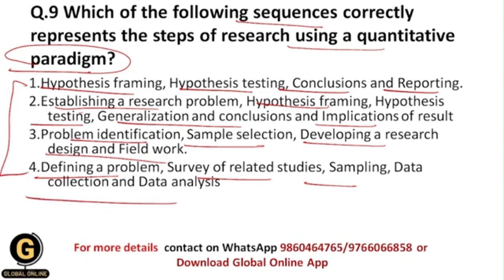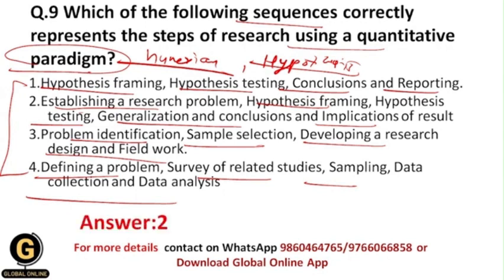Here you have been asked for a quantitative paradigm, and that's why there is the collection of numerical data first of all, then there is a hypothesis, then again there is a testing of hypothesis, there is statistical analysis. So we need to follow such procedures in the quantitative paradigm.